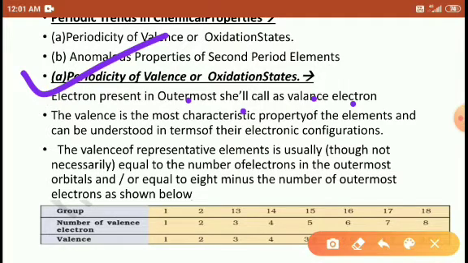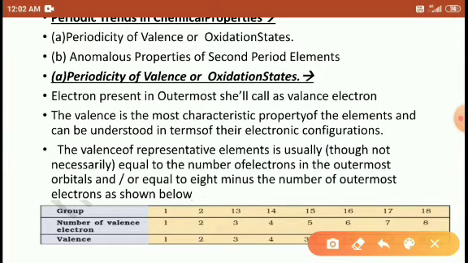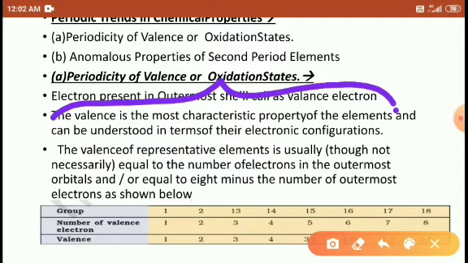Valence electrons are the most characteristic property of an element and can be understood in terms of the electronic configuration. Why? Because the outermost electrons play the most important role in chemical bonding.